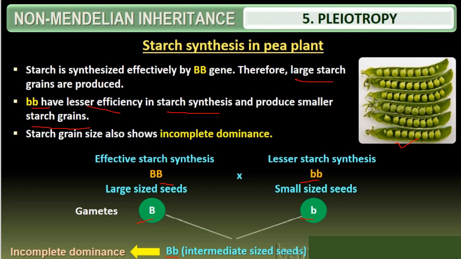It is effectively synthesized by the single gene. So that is a very good example for pleiotropy. So finally we understood both the differences. What is pleiotropy? Pleiotropy means nothing but a single gene influencing the expression of multiple traits. Polymorphism means what? Multiple genes express a single trait. So that is the main difference between the two.